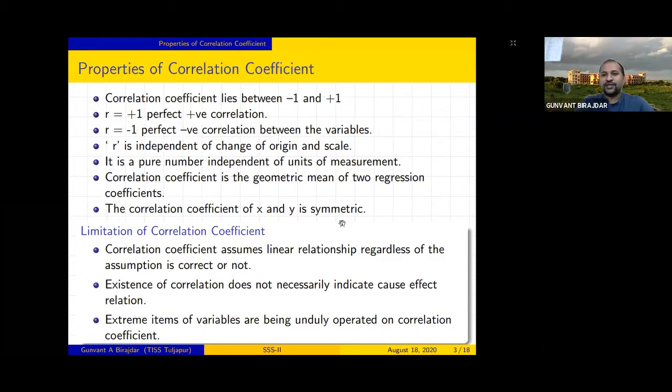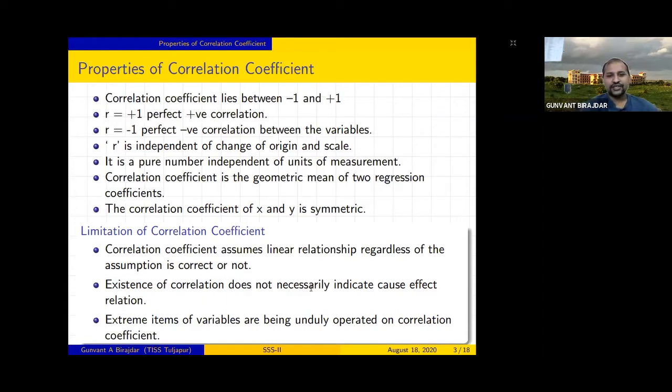So what are the limitations of this correlation coefficient? The correlation coefficient assumes a linear relationship, meaning we have a primary assumption that these relations are linear, right? Only then can we do all these things, otherwise it is very difficult. That's why our first and basic assumption with respect to correlation is that the relationship is linear, right?